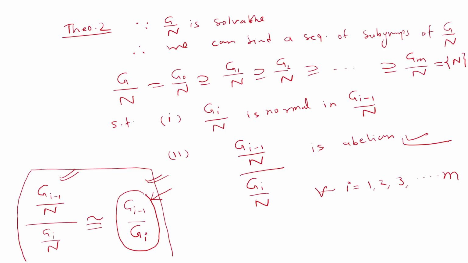Okay, now let us come to the other information of this theorem, that N is soluble.